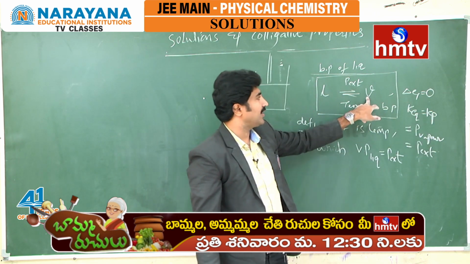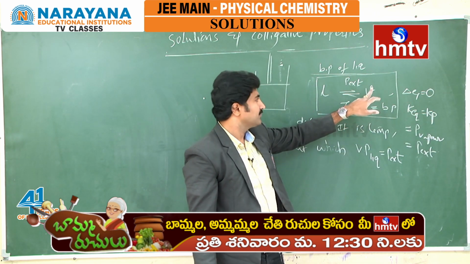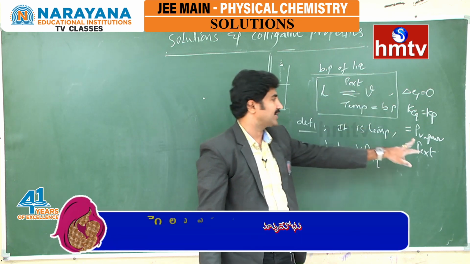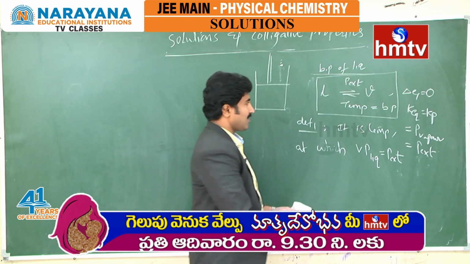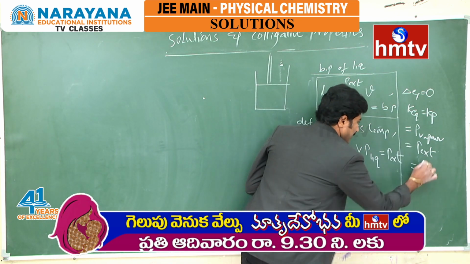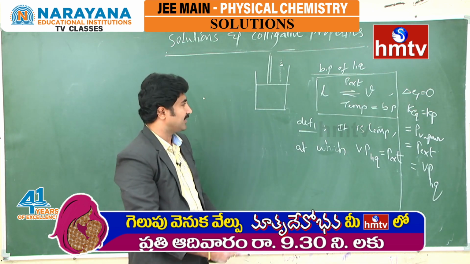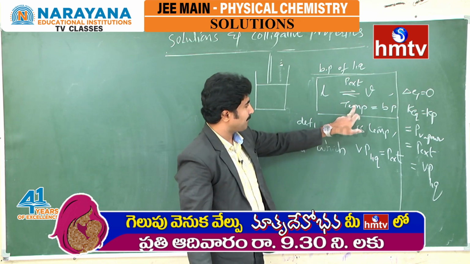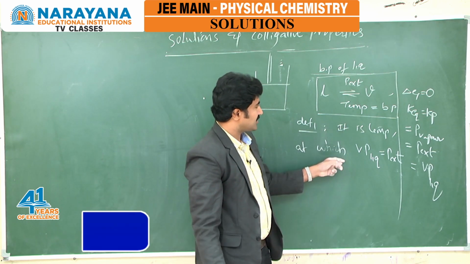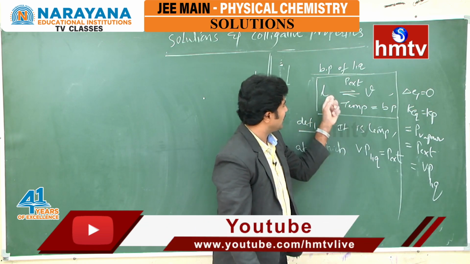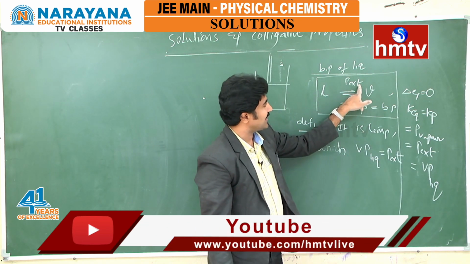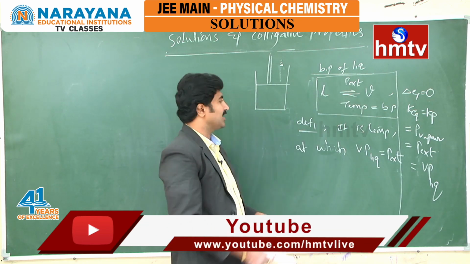What is this Kp value? This is the pressure of the vapor. This pressure of the vapor must be equal to the external pressure, so this is also written as the vapor pressure of the liquid. So it is a temperature at which the vapor pressure of the liquid becomes equal to the external pressure. That is called the boiling point.